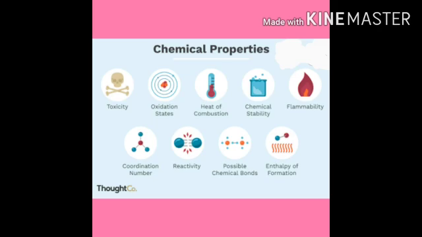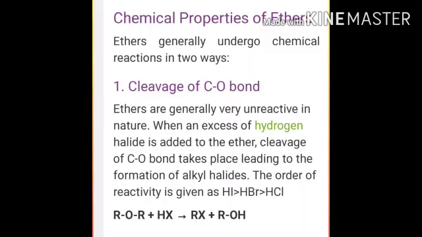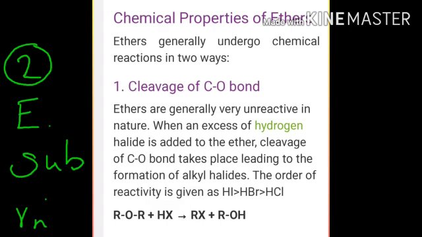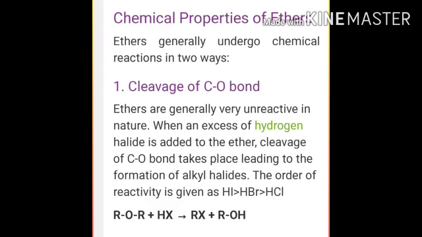Next, we are going to see about chemical properties of ethers. Generally, ethers undergo chemical reactions in two ways. One is cleavage of carbon-oxygen bond. Second one, electrophilic substitution reaction. First see cleavage of carbon-oxygen bonds. Ethers are generally very unreactive in nature. When an excess of hydrogen halide is added to the ether, cleavage of carbon-oxygen bond takes place, leading to the formation of alkyl halides. The order of reactivity is given as HI greater than HBr greater than HCl.